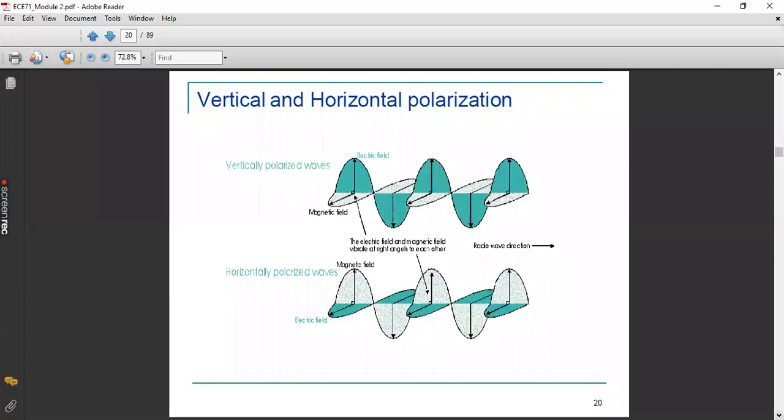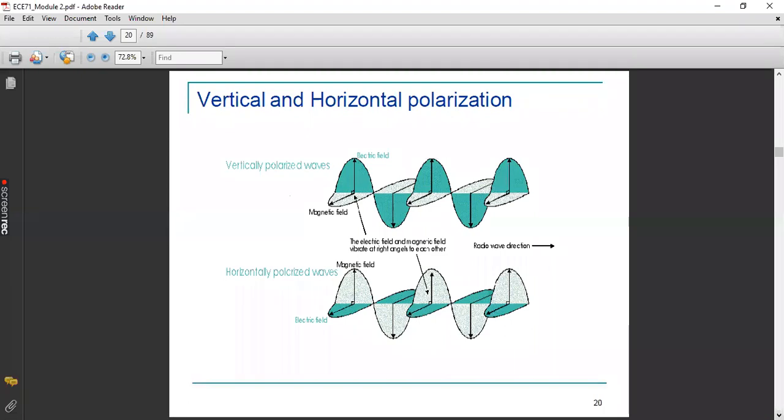Clear? Now, a horizontally polarized wave means that the electric field vector will be parallel to the direction of propagation. In that case, it is known as a horizontally polarized wave. So there are two kinds of polarized waves, vertically and horizontally polarized waves. How does polarization happen? Because it is being transmitted by the antenna. The antenna only converts electrical signals into an electromagnetic wave. So it depends on the terminals of the antenna, or the polarity of the antennas, or the dipole components, which is going to establish the polarization, or impart the polarization to the outgoing signal.